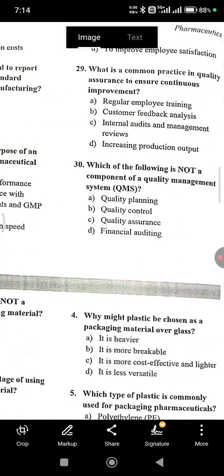Let's go to question number 29. What is a common practice in quality assurance to ensure continuous improvement? That is option C, internal audit and management review. Which of the following is not a component of a quality management system? That is financial audit.